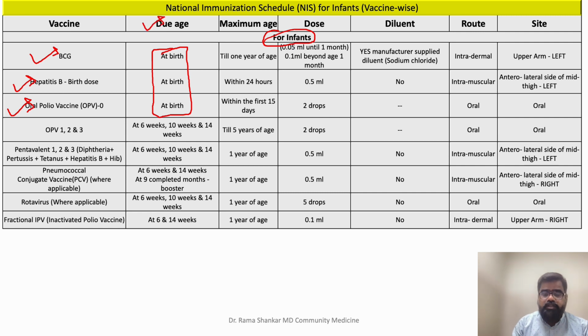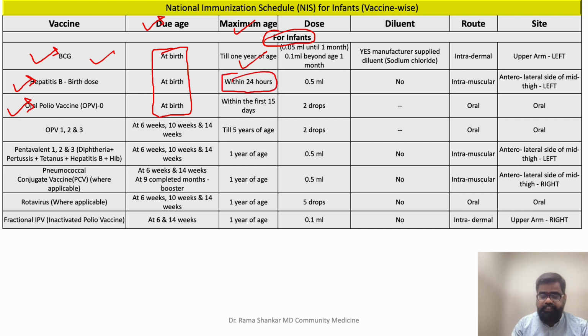This is the due age, but it's not possible every time to give the vaccine at birth, for example when the beneficiary has not turned up, or it's a home delivery. Then what is the maximum age, the upper limit till which you can give the vaccine? For BCG, it is 1 year. So till 1 year, you have a window where you can give the vaccine if not given at birth. For hepatitis B birth dose, it is within 24 hours.